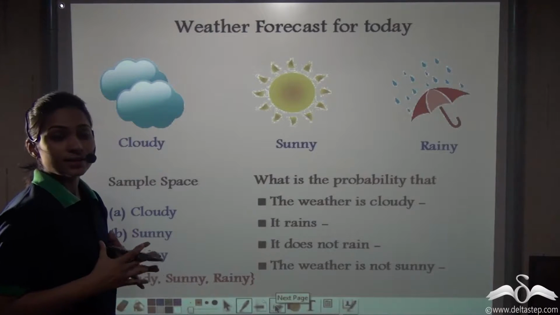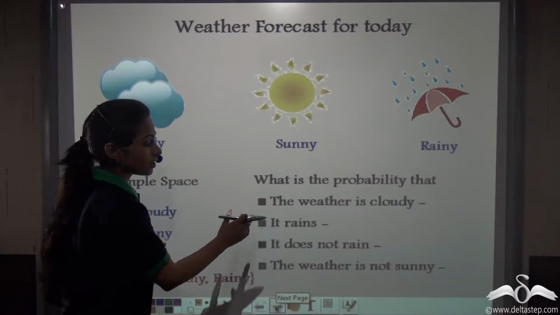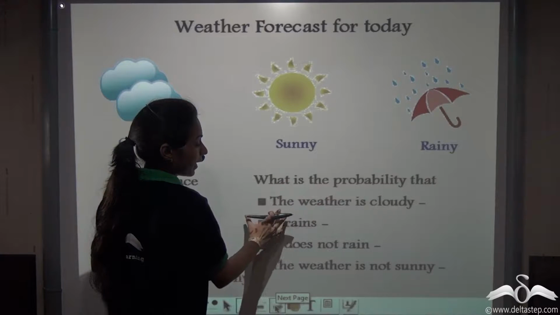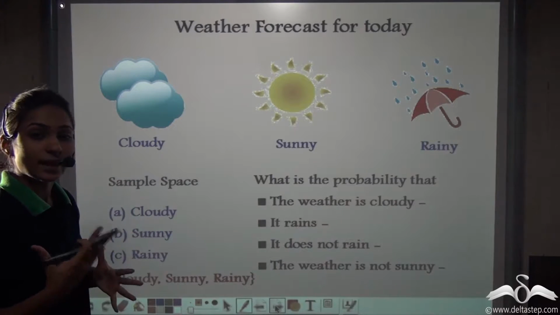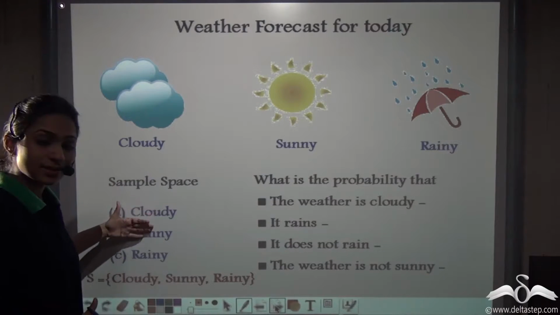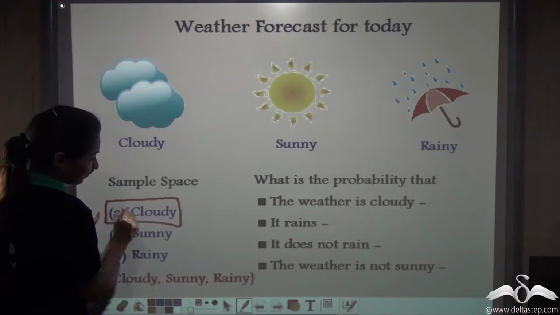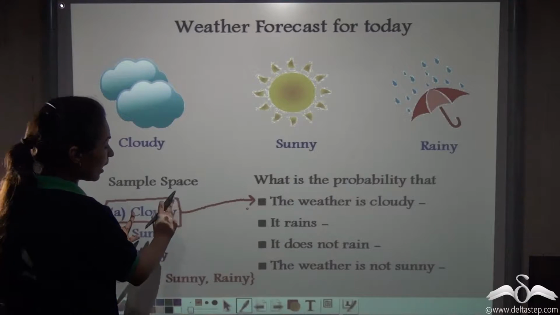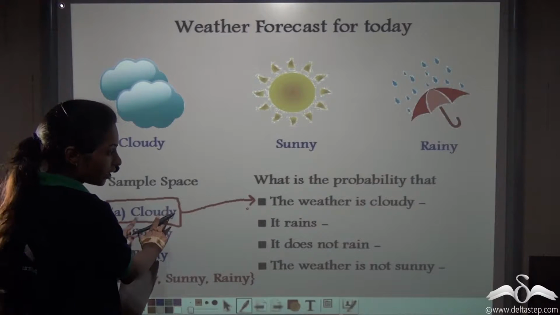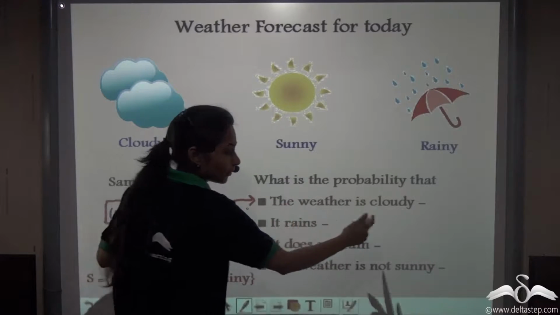Now, let us consider some weather conditions. Suppose the first condition is: what is the probability that the weather is cloudy? Now, in what cases can the weather be cloudy? Consider the sample space. This sample point can be identified with this weather condition. So, I can say that I have to consider the point A to identify this condition that the weather is cloudy.